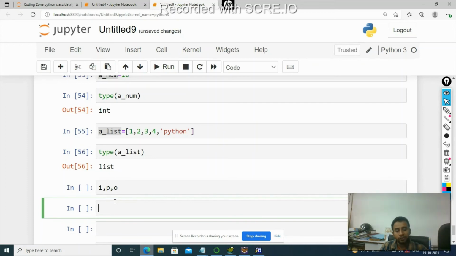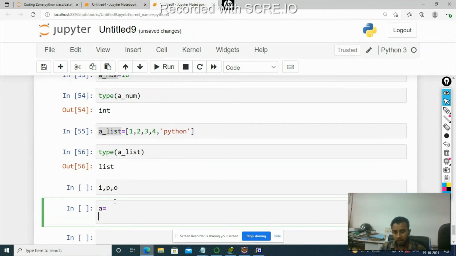For example, suppose I'm going to write a program which will take an input, process it, and then give you an output. Suppose I want to add two numbers. So we know to take an input from the user, we use the input function. Suppose I will store a number in A and another number in B. I have to take input: enter first number, and then I'll copy this, enter second number. This is what? This is input. We are asking for input from the user.